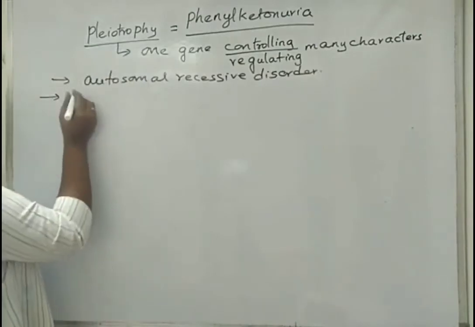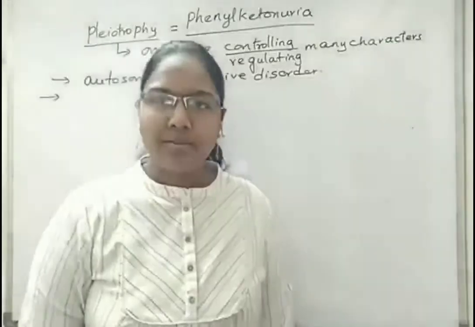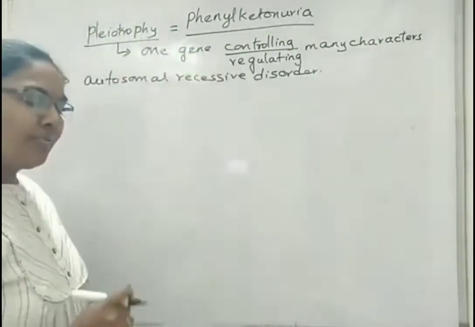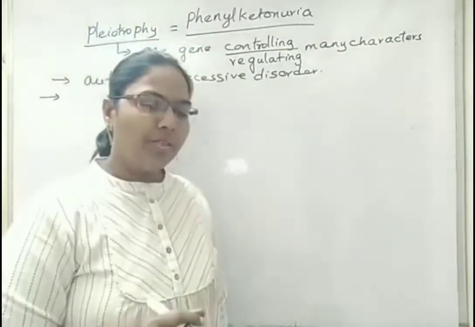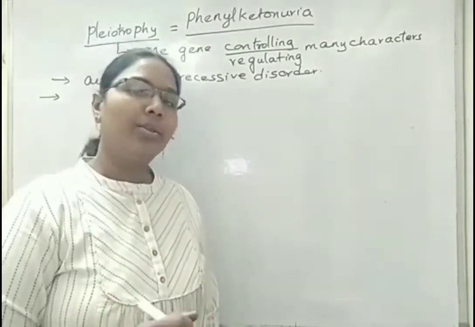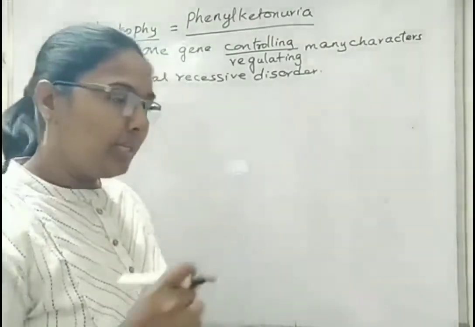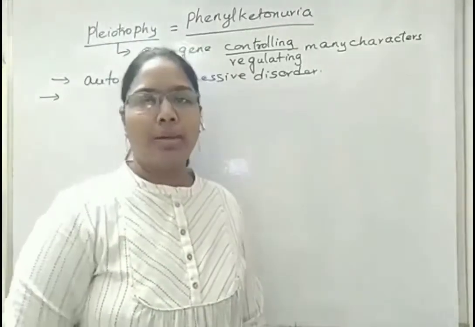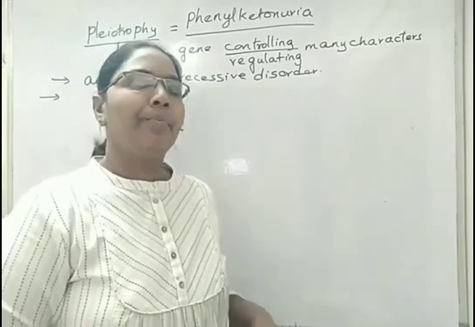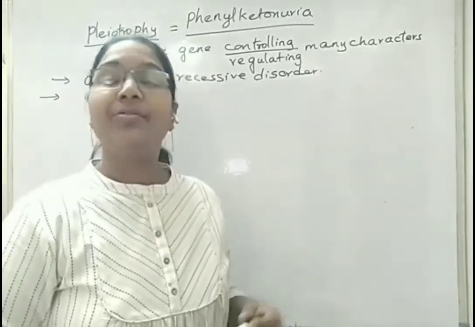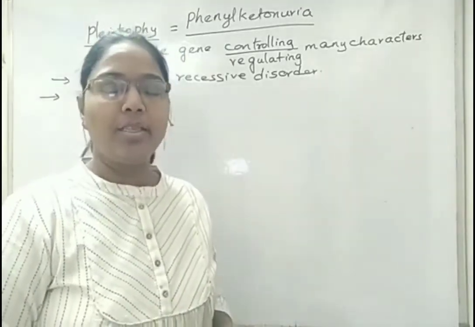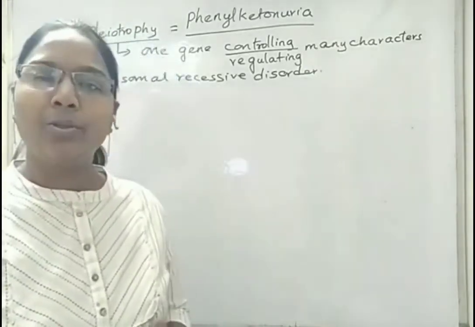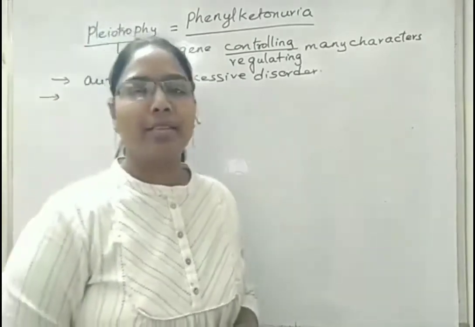Here, there is a gene on chromosome 12 that codes for a special enzyme, phenylalanine hydroxylase. This enzyme converts the amino acid phenylalanine into tyrosine. If this enzyme is not coded on chromosome 12, which is one of the 22 pairs of autosomes, so obviously it is autosomal, then phenylalanine will accumulate more inside the body. Next, it will be converted into pyruvic acid and then gets accumulated in the brain, which is lethal for the person.